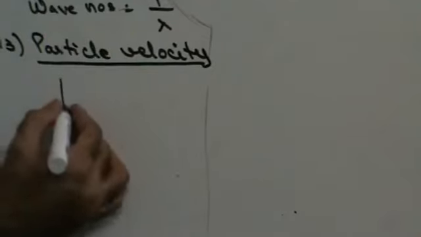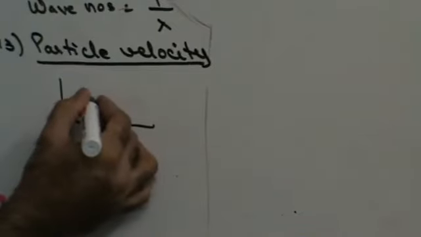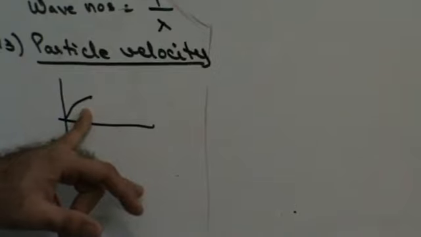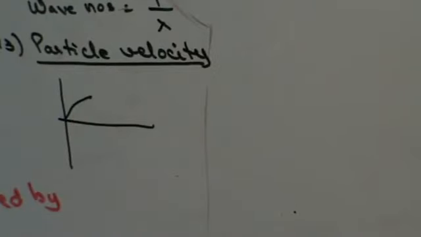As the particle moves, it's performing simple harmonic motion because it's going to complete the wave and then get back to its original position, a repetitive type of motion. At any point of time, the particle executing SHM has some velocity, and that's called the particle velocity.